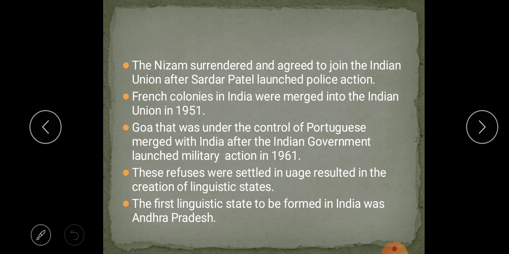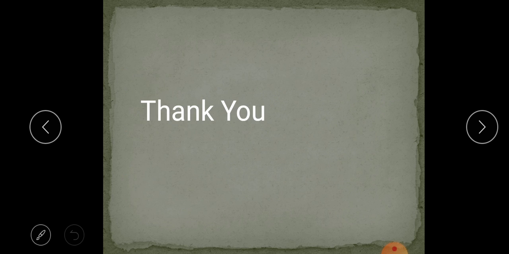French colonies in India, that is Pondicherry, were merged into the Indian Union in 1951. Goa, which was under the control of the Portuguese, merged with India after the Indian government launched military action in 1961. The refugees were settled in camps, which resulted in the creation of linguistic states. The first linguistic state to be formed in India was Andhra Pradesh. These are all recapitulation, children.